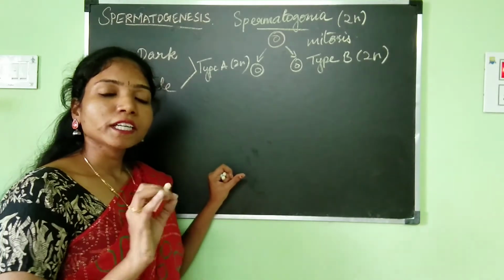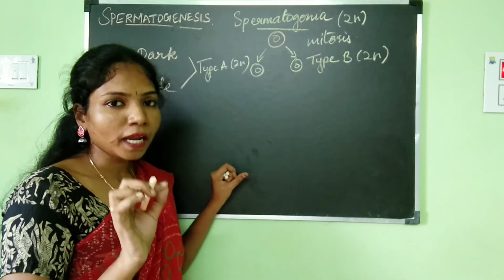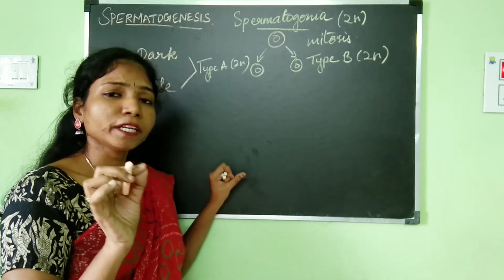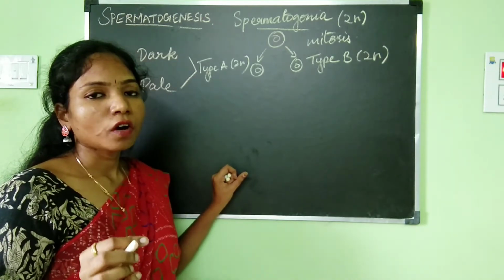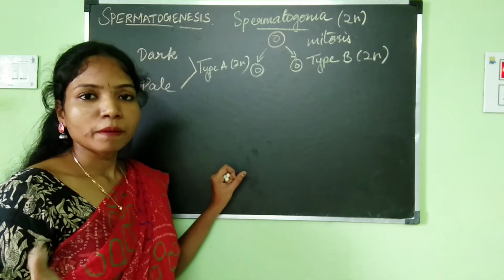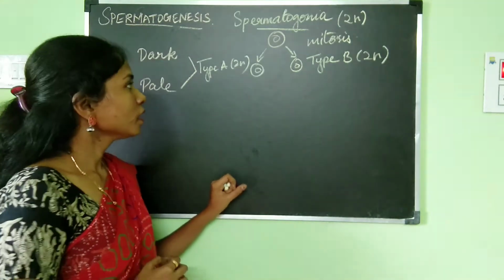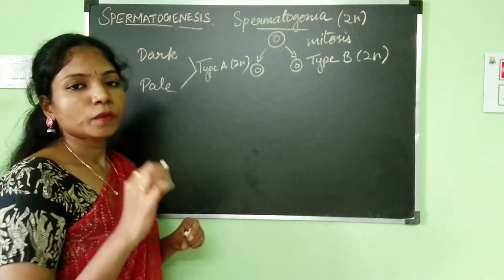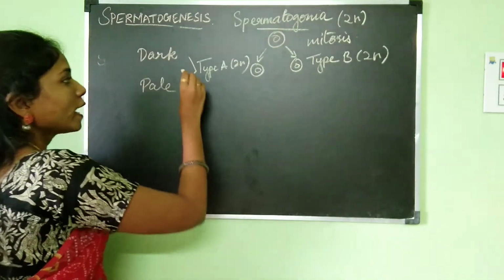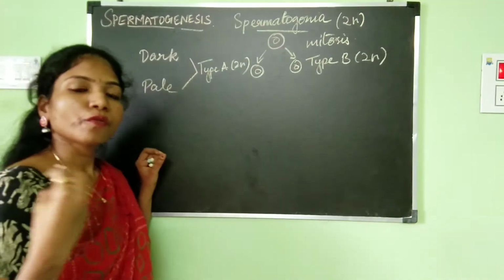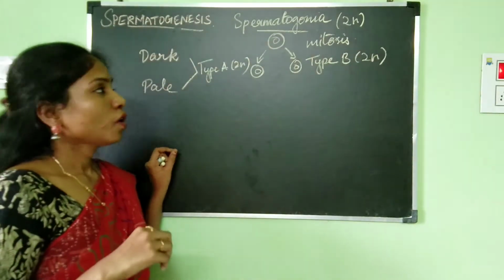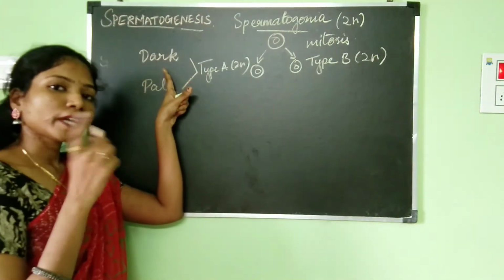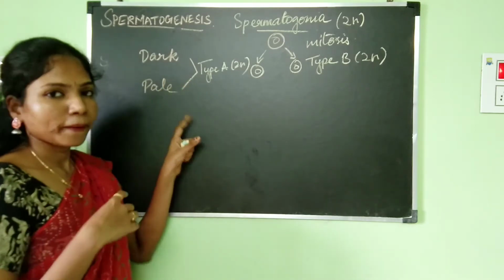On the other hand, if it is going to have a little pale nucleus, then it will be called type A pale spermatogonial cells. So it's nothing but based on the color of the nucleus in the cells. And they also have a few functions which are different. So let's see what is the function of type A dark cell and type A pale cell.